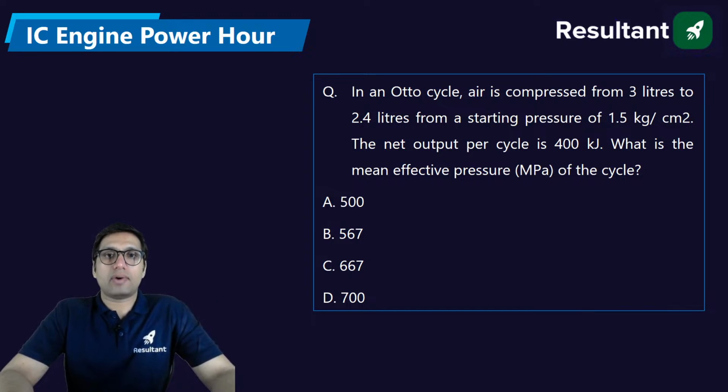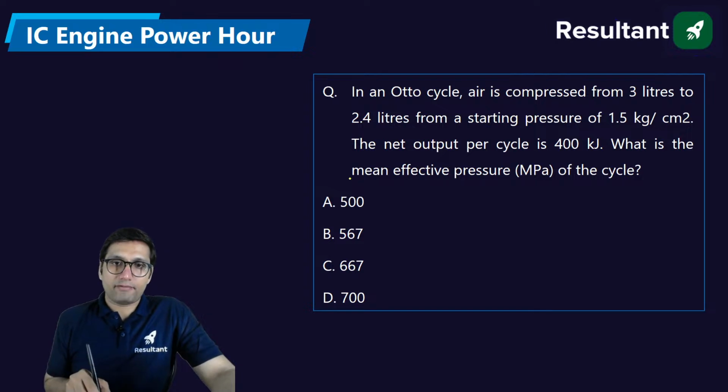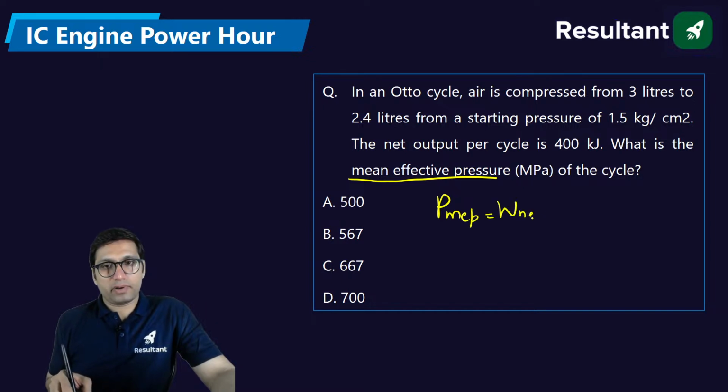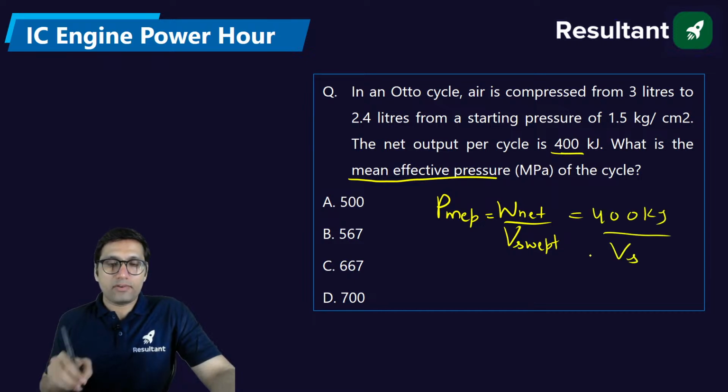In an Otto cycle, air is compressed from 3 liter to 2.4 liter from a starting pressure of 1.5 kg per centimeter square. The net output per cycle is 400 kilojoule. What is the mean effective pressure of the cycle? So I have told you the formula for mean effective pressure. Mean effective pressure is equal to net work divided by swept volume, right? Now net work in this question is given as 400 kilojoule. So if we know swept volume, we can get the answer very easily.